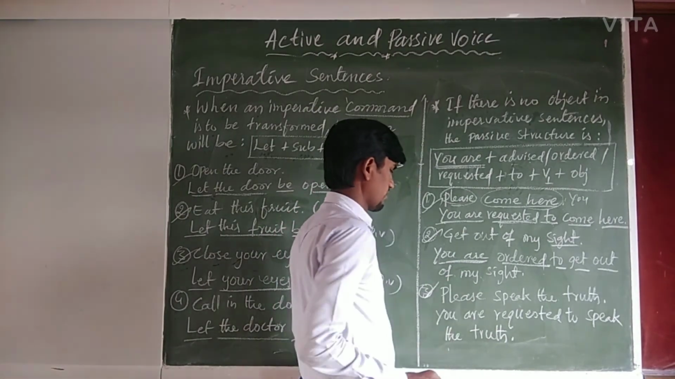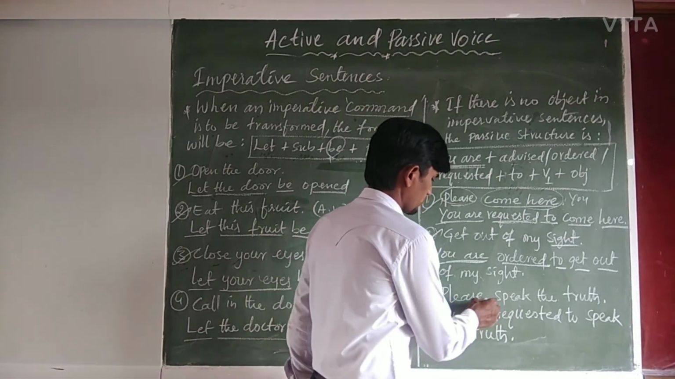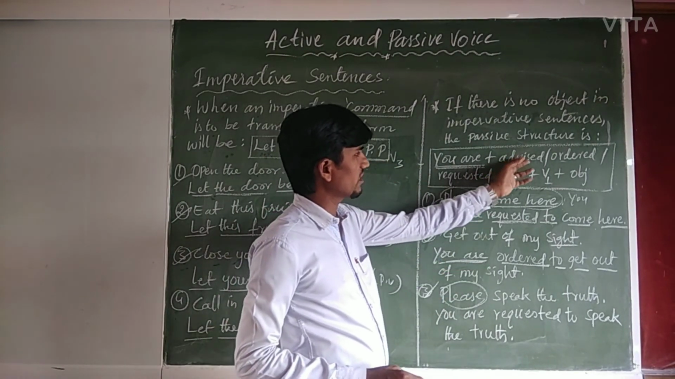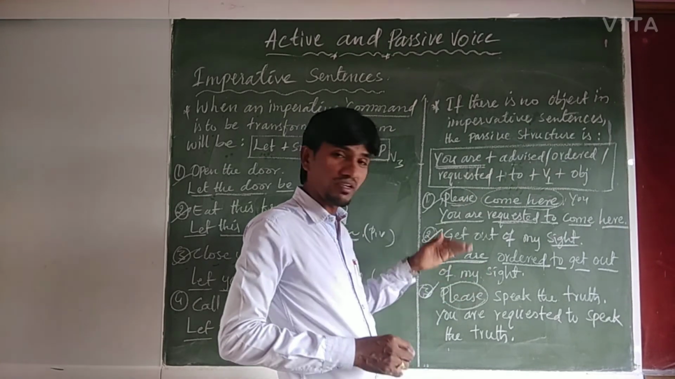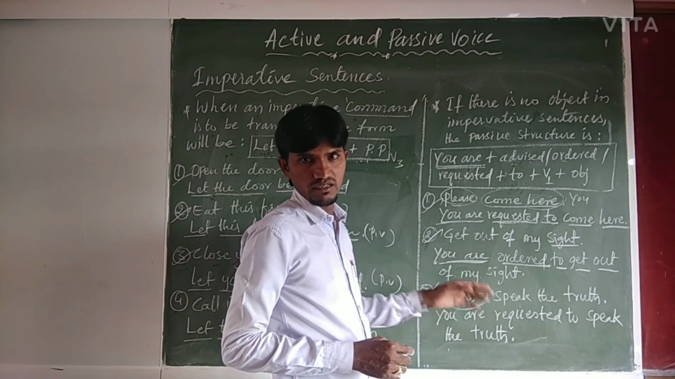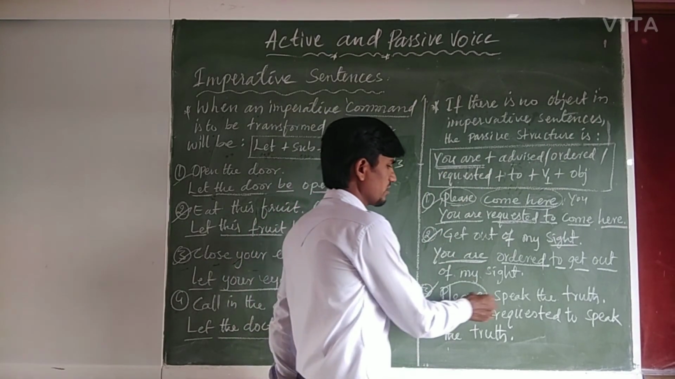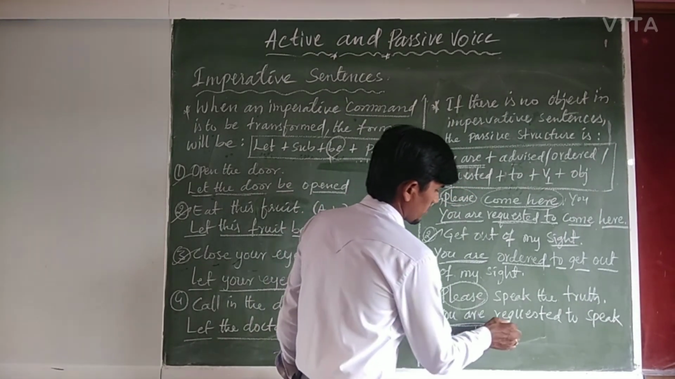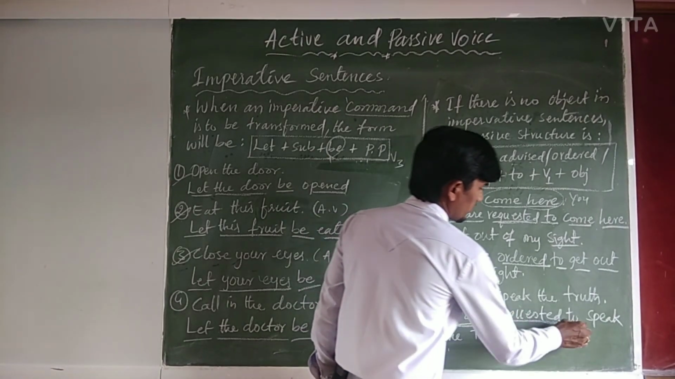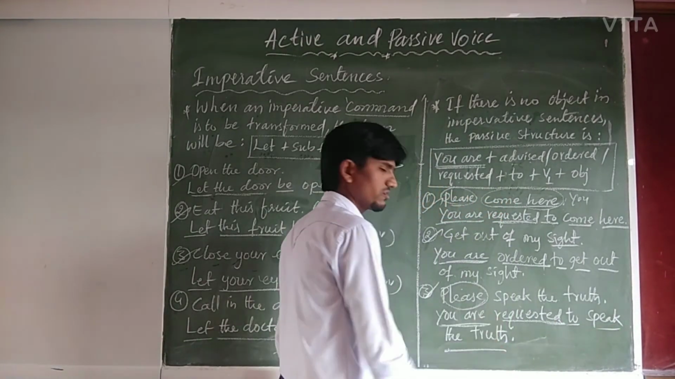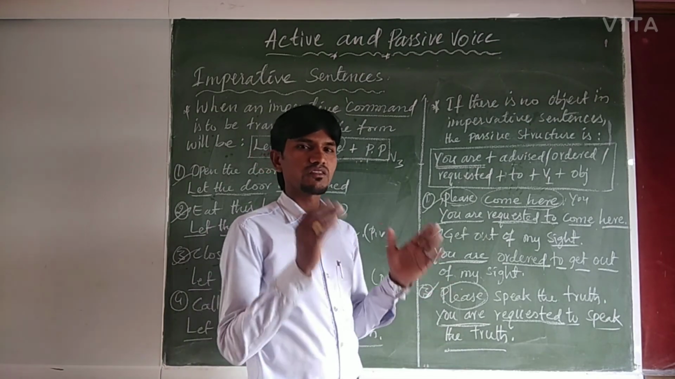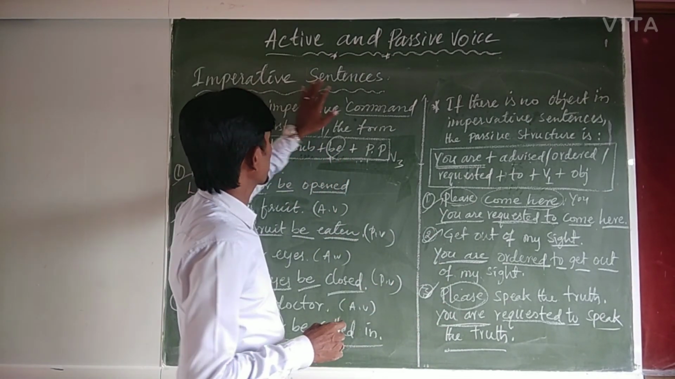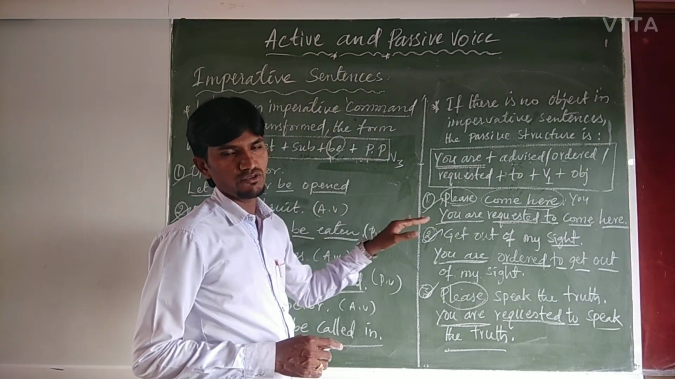So third example, let us see. Please speak the truth. Please gives the meaning request. Whether it is advice, order or request depends on the meaning of the imperative sentence. So please speak the truth: you are requested to speak the truth. So this is the way, my dear students, to transform imperative sentences from active voice to passive voice.